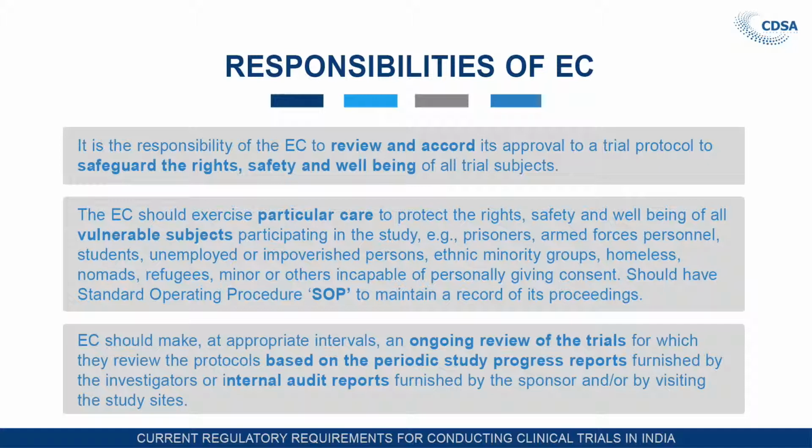The ethics committee should make, at appropriate intervals, an ongoing review of the trial, for which they review the protocol. The protocol which they have reviewed, they have to take a review of those trials, and that may be based on the periodic safety progress report. The PI or the sponsor will submit the periodic progress report, and based on that they can conduct ongoing review. They can conduct the internal audit also, based on their previous audit or based on the information obtained from the sponsor.